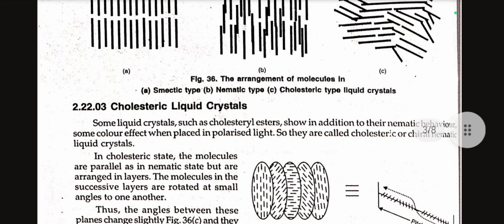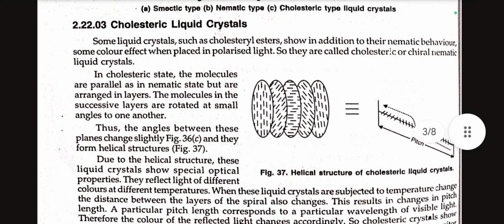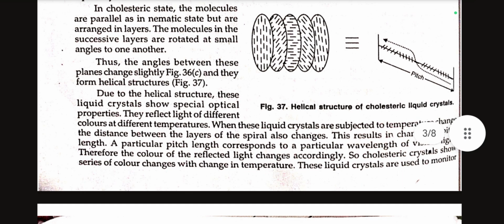Cholesteric liquid crystals. Some liquid crystals such as cholesterol esters show, in addition to the nematic behavior, some color effect when placed in polarized light, so they are called cholesteric or chiral nematic liquid crystals. In the cholesteric state, the molecules are parallel as in the nematic state but are arranged in layers. The molecules in successive layers are rotated at small angles to one another. Thus, the angles between these planes change slightly and they form a helical structure.